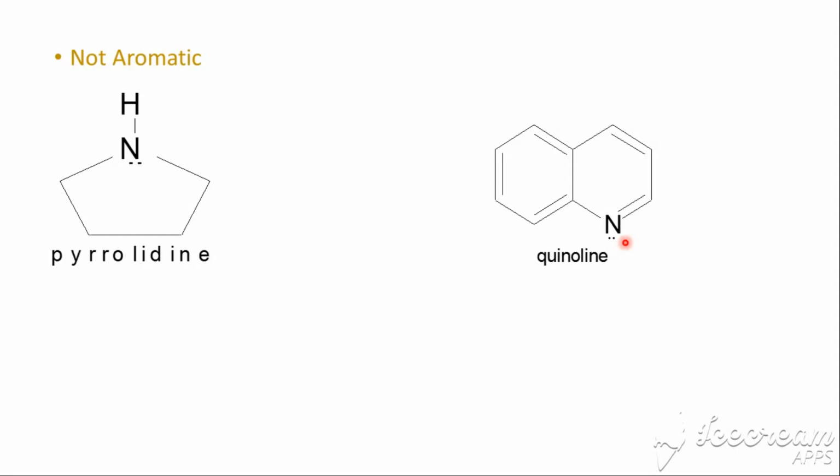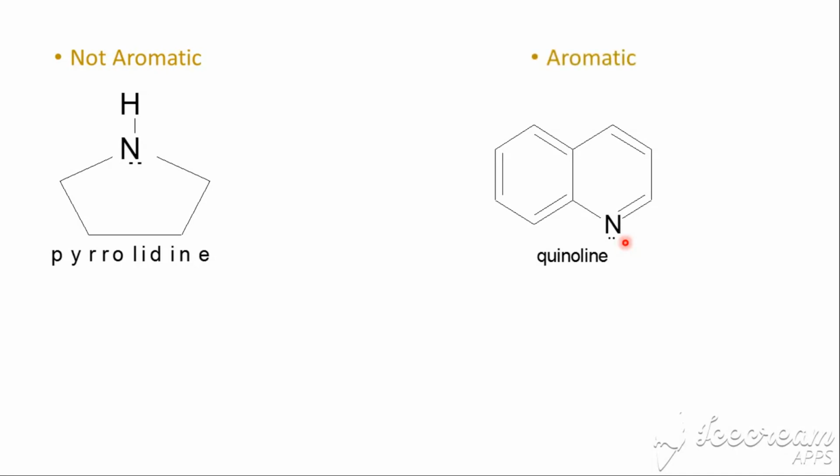So if we were to count the number of groups around that nitrogen, it would now be 1, 2, and 3 with those electrons. So we count them towards hybridization, meaning that our nitrogen will now be sp2 hybridized and allowing quinoline to be aromatic.